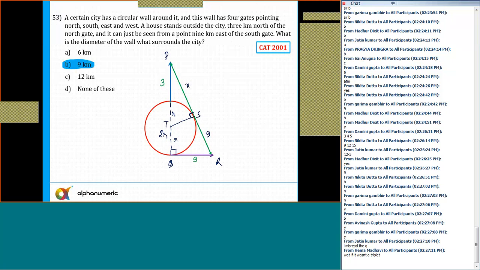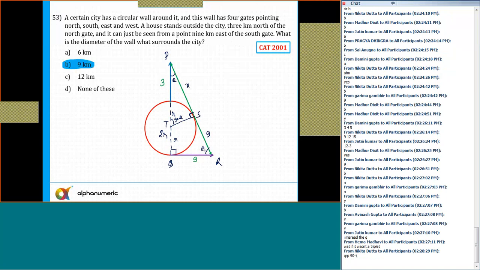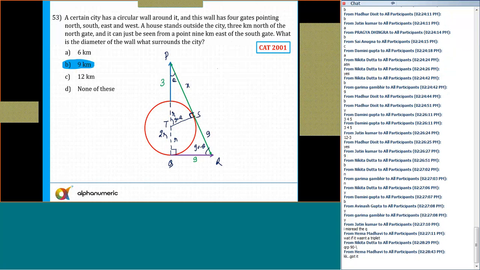This angle is 90, this angle is theta. So this angle is 90 minus theta. This angle is also theta. So can you see now two similar triangles, Hema? Angle R will be equal to 90 minus theta. Or you can use Pythagoras theorem also, several ways. The two triangles are similar, so sides should be in the same proportion. Triangle PST is similar to triangle PQR. Or even you can use the Pythagoras theorem in both triangles and eliminate x.